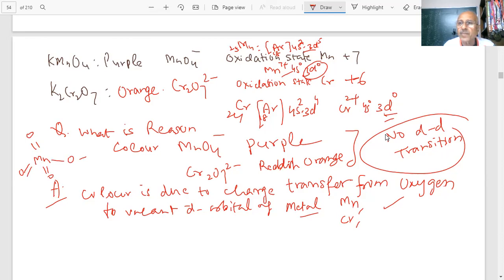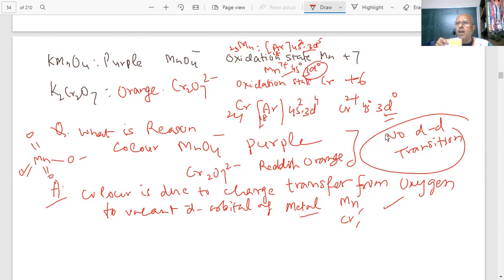The oxygen gives the electron from the filled orbital to the vacant d orbital of manganese. Similarly in chromium also. This is the shape of MnO4 minus, purple in color, which is tetrahedral. This was the important point I wanted to tell you.